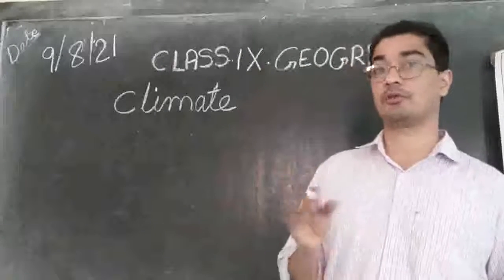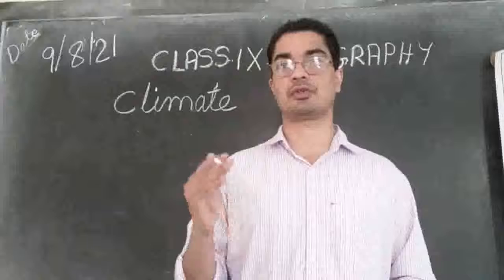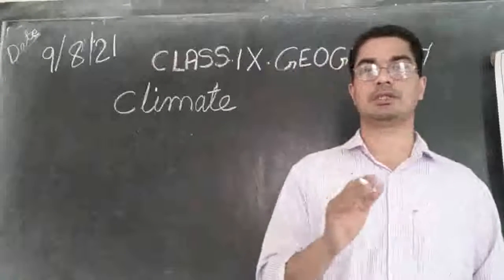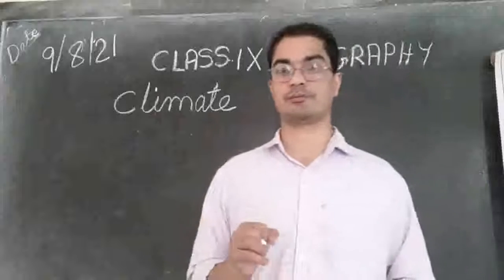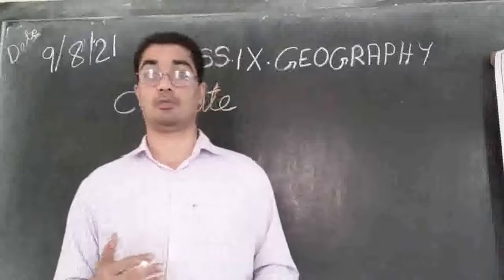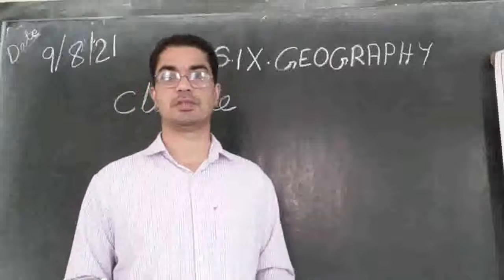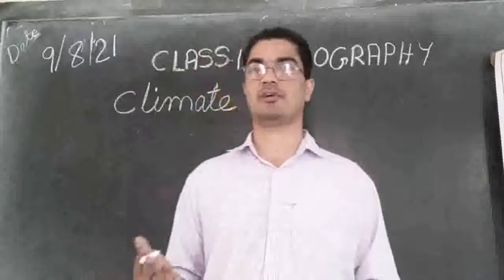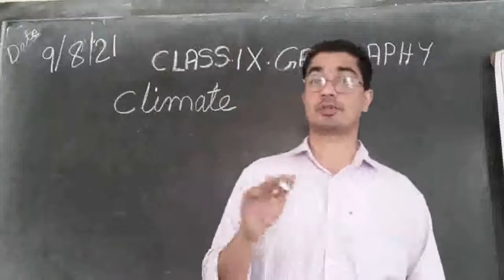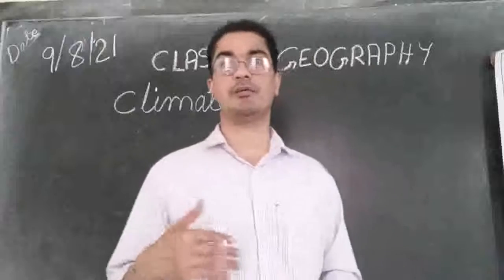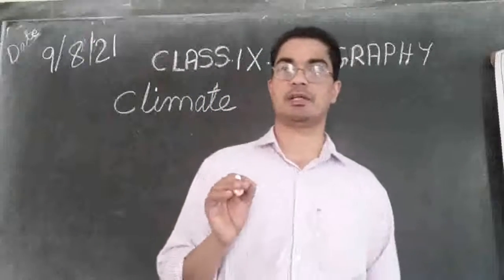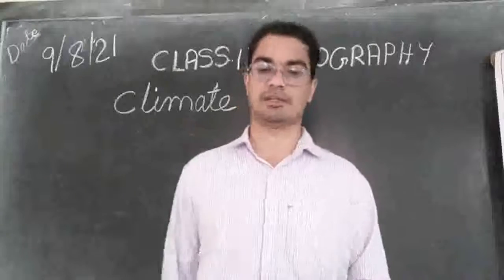We have to observe for at least 30 years, and then we can say this is the climate condition of this place. Otherwise, just because one year we had a little more heat or more cold, we cannot say this place is very hot or very cold.